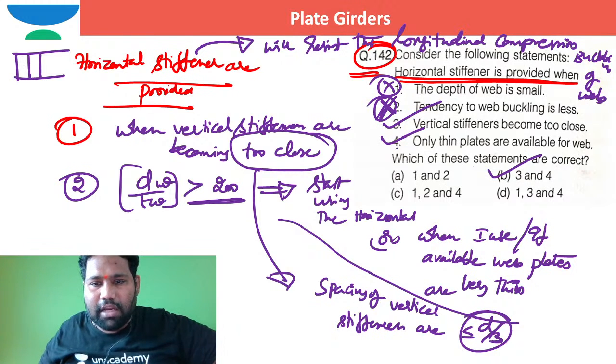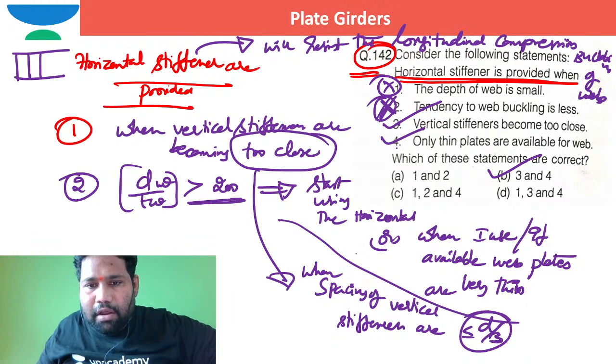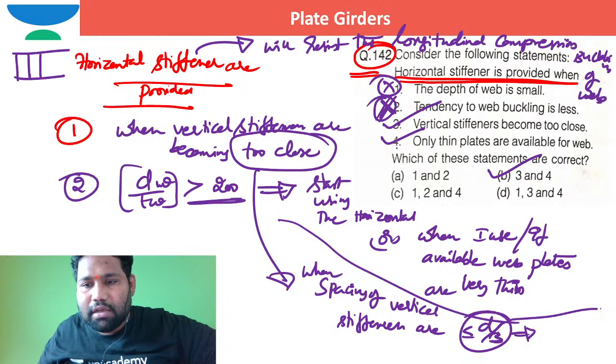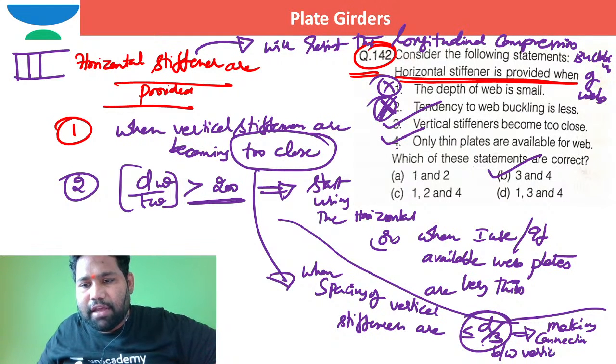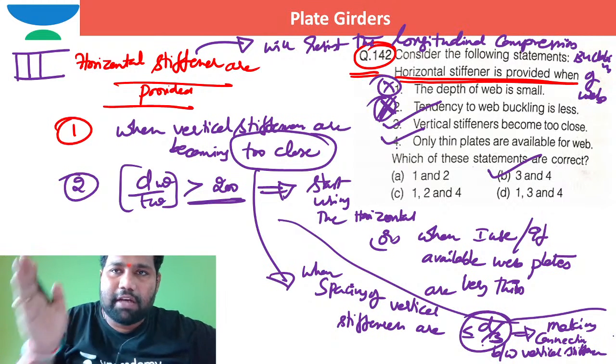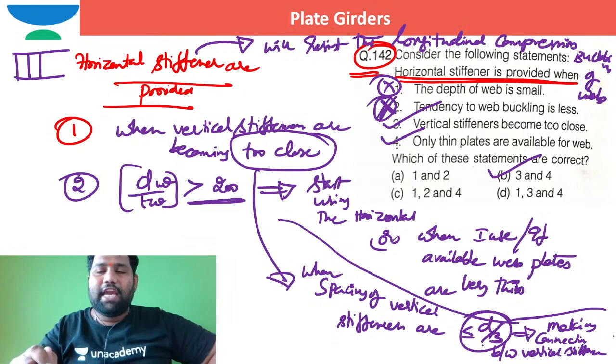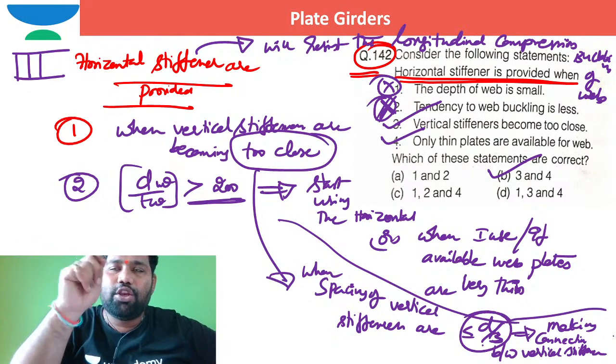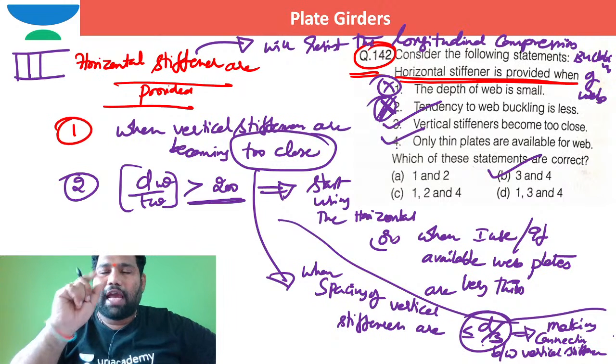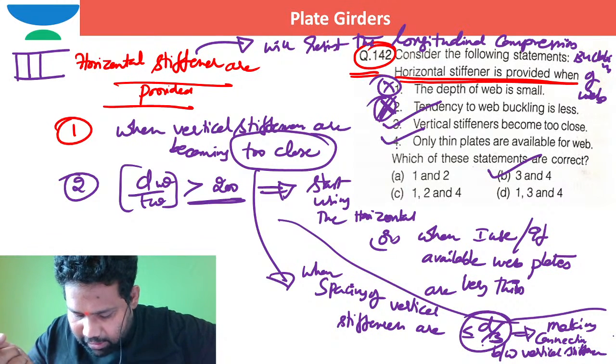When the spacing of stiffeners is less than or equal to d by 3, making the connection between vertical stiffener and web is very difficult because the spacing is very congested. In that congested spacing, can you do that connection very well? It is difficult, right?